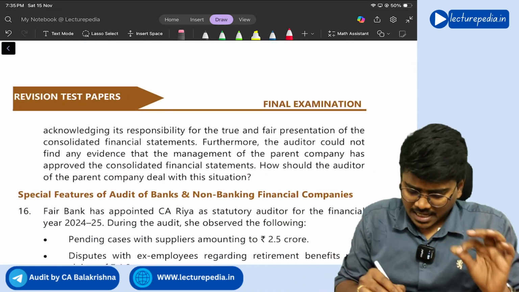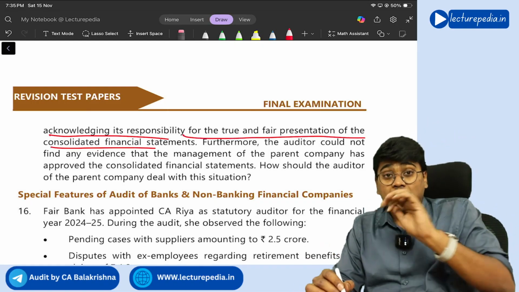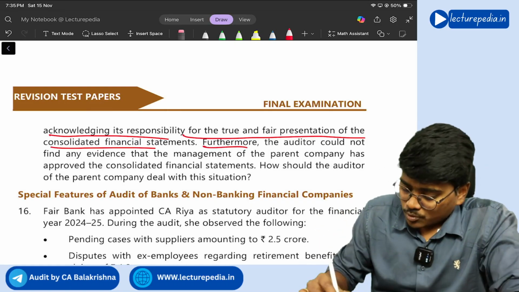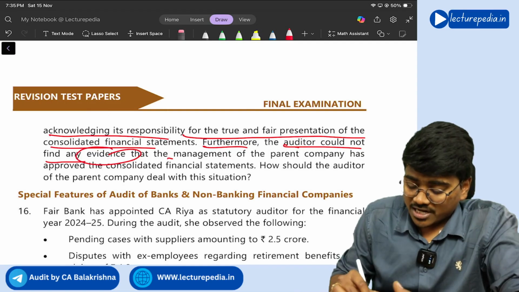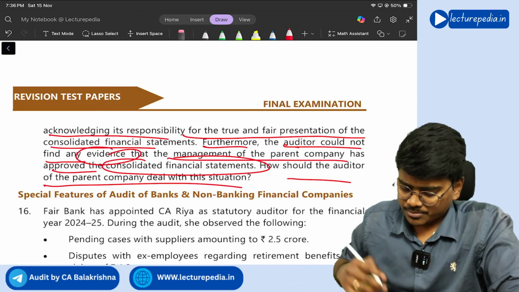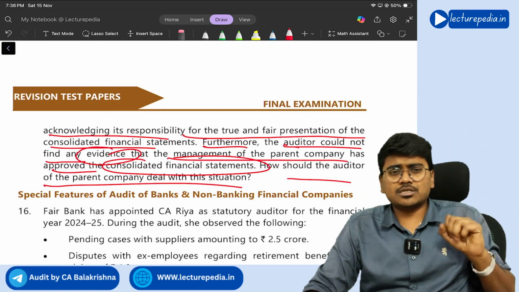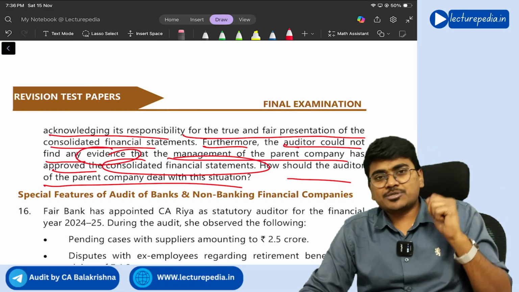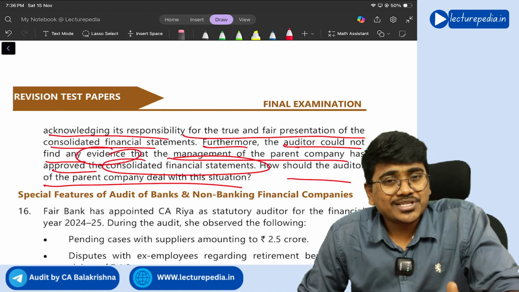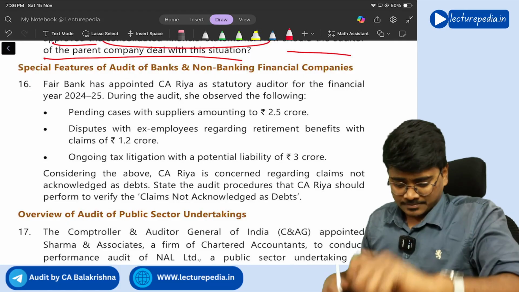So what they are asking, acknowledging its responsibility for true and fair presentation of consolidated financial statements. Okay, it seems that management has not given such a representation which should be given. Furthermore, the auditor could not find any evidence that management of parent company has approved the consolidated financial statements. How should the auditor of parent company deal with this situation? See, he should request the management to please give written representation. If management doesn't give written representation, what you will do, you will show impact on the opinion, correct or not? Yes. Next,